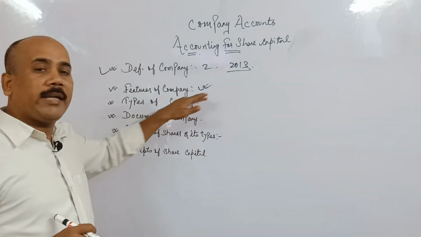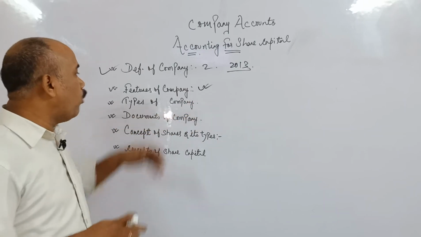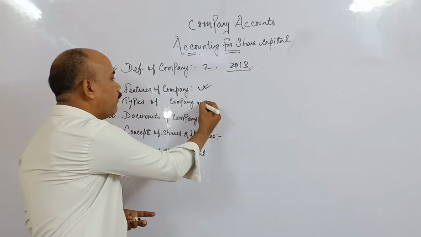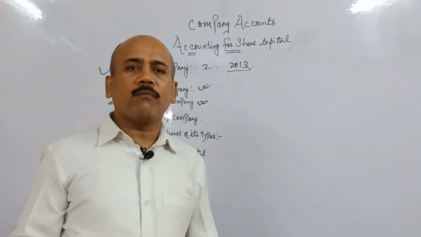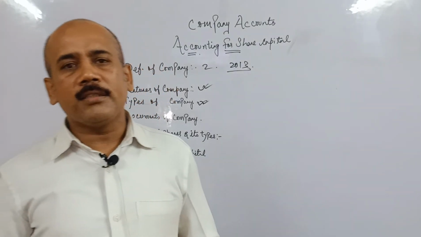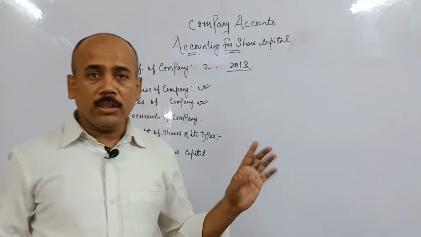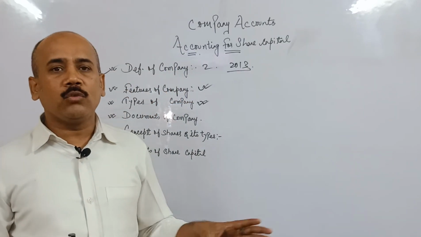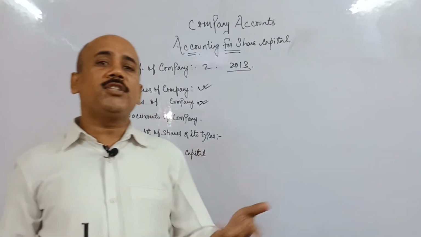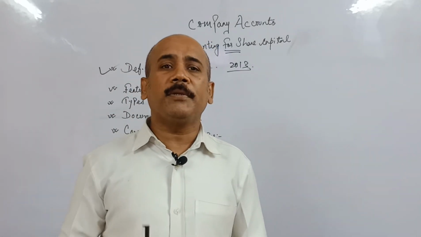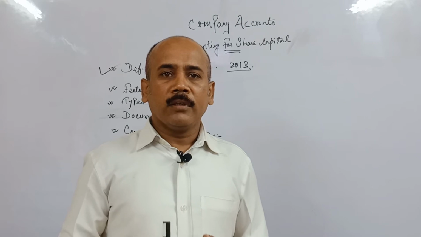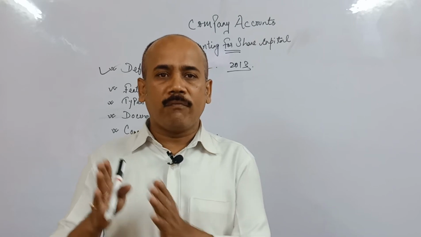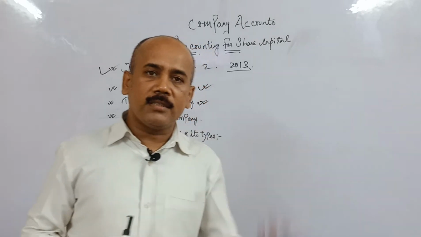Features of company and types of company. The third point is types of company. Types of company means the various kinds of company. First is according to establishment. According to establishment, there is registered company. First of all, the registered companies are those companies which are established by Indian Companies Act 1956. They are called registered company.